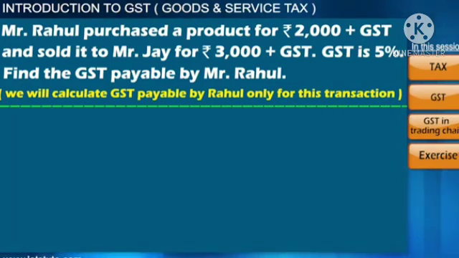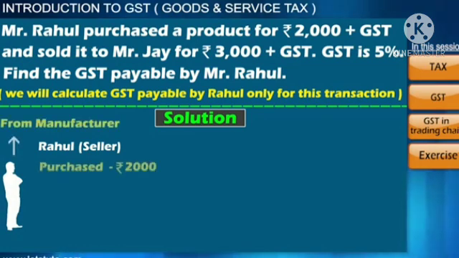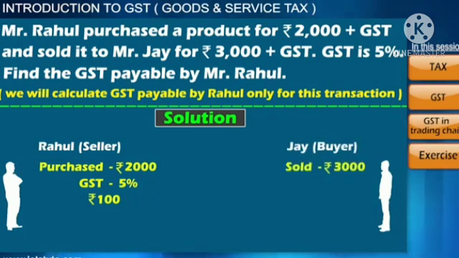Okay? Now, Rahul may be any of the mediator. For example, he may be wholesaler or retailer. And he purchased it for Rs 2000 by paying 5% GST, which is 100 rupees. And now he sold it to Jay for Rs 3000.